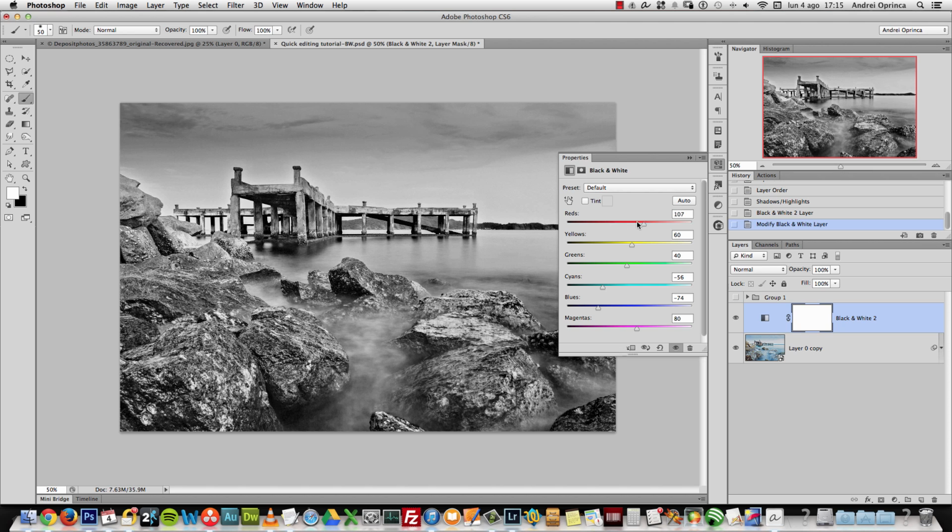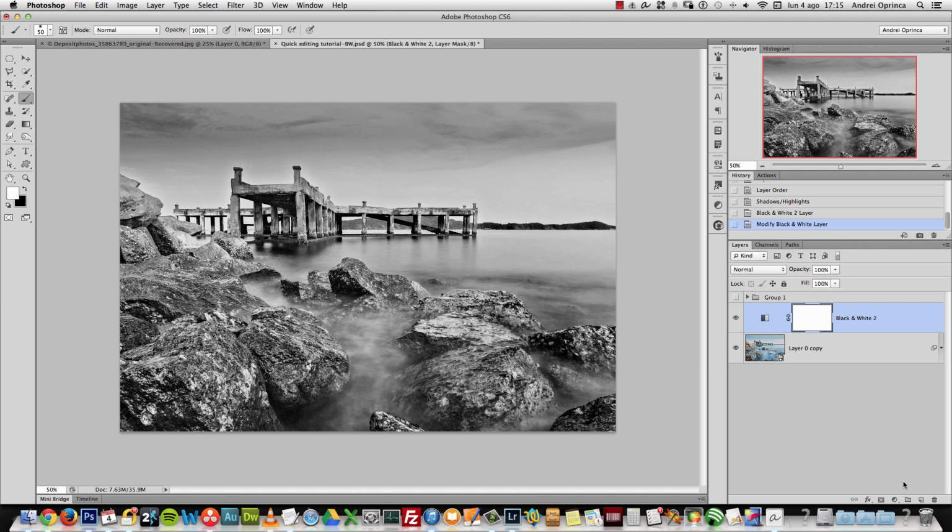We have little reds and yellows, some here on the rocks and here on the pier, and actually no magentas. So you can play with this and get the kind of effect that you like. Maybe you like them darker, or I like to see this kind of details here on the rocks. Okay, so let's leave it like that.